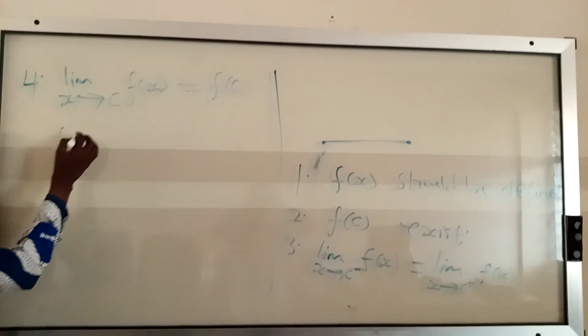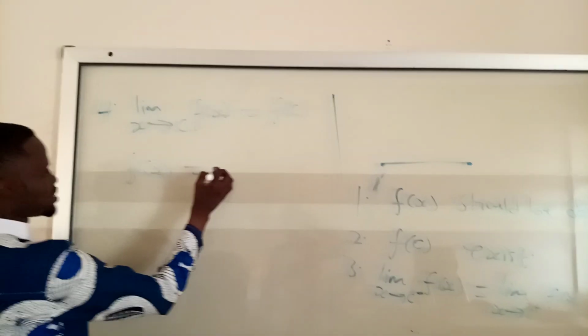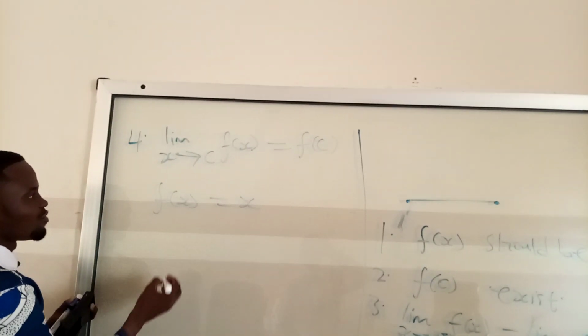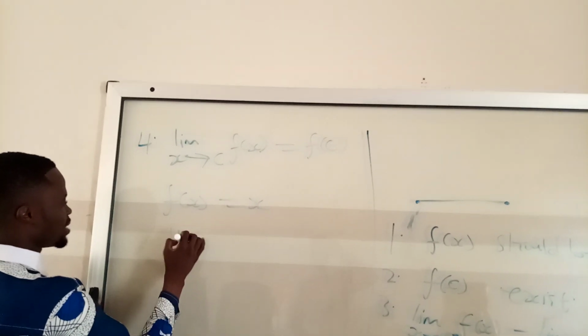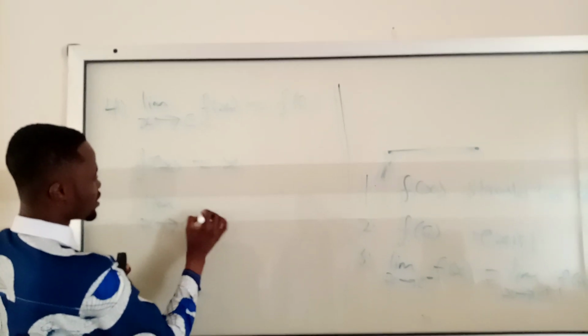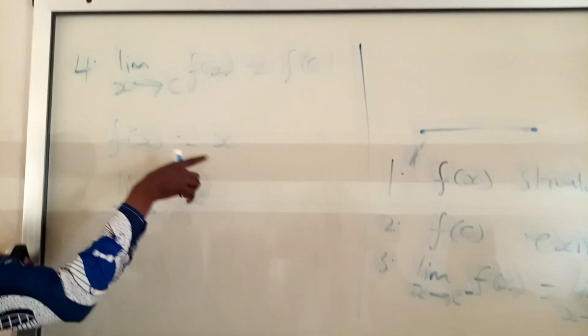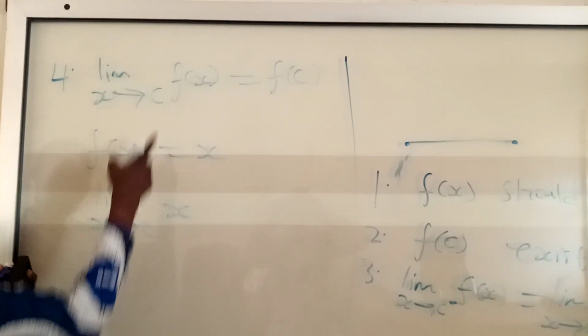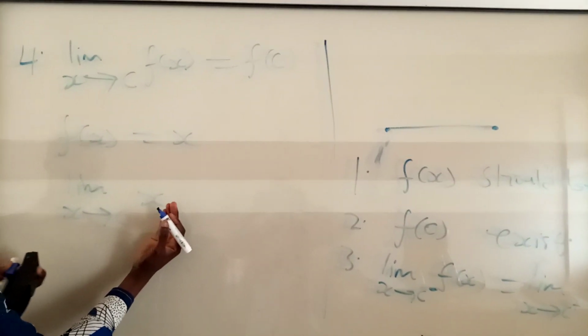If you have the function f of x equal to x, you can get the limit as x approaches C, and then you have x, because f of x is equal to x, and you can substitute into the equation and get something like this.